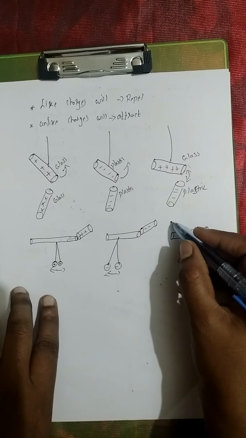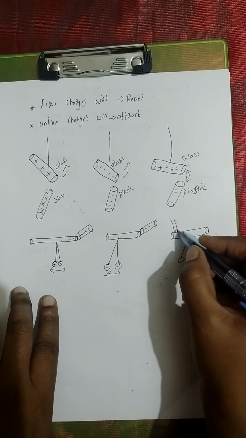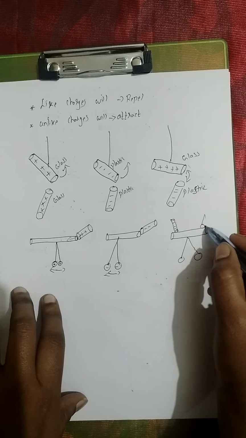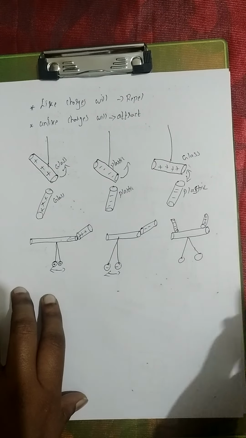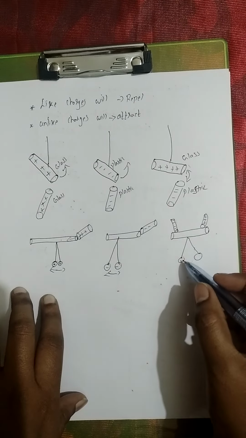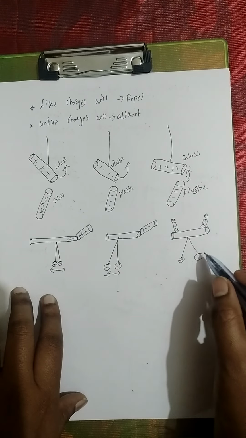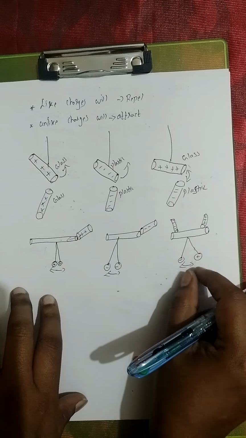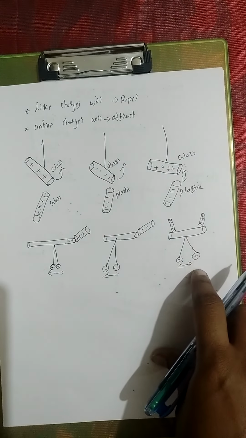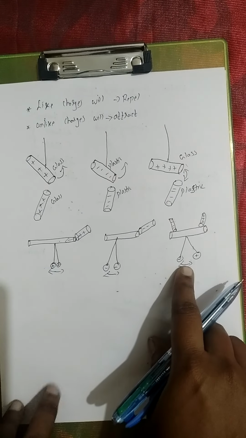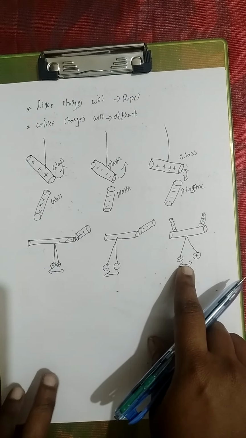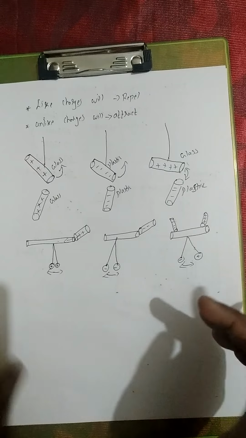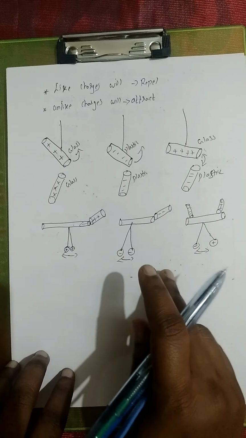Okay, right? So now the same conducting rod, one side we are touching it with a charged plastic rod, and another side we are touching it with a charged glass rod. Now you will find that this pith ball will be getting negative charge and this pith ball will be getting positive charge, so they will be attracting each other, right? And they will join together and hang from the conductor. So this is also an experiment to prove that like charges will repel and unlike charges will attract each other.